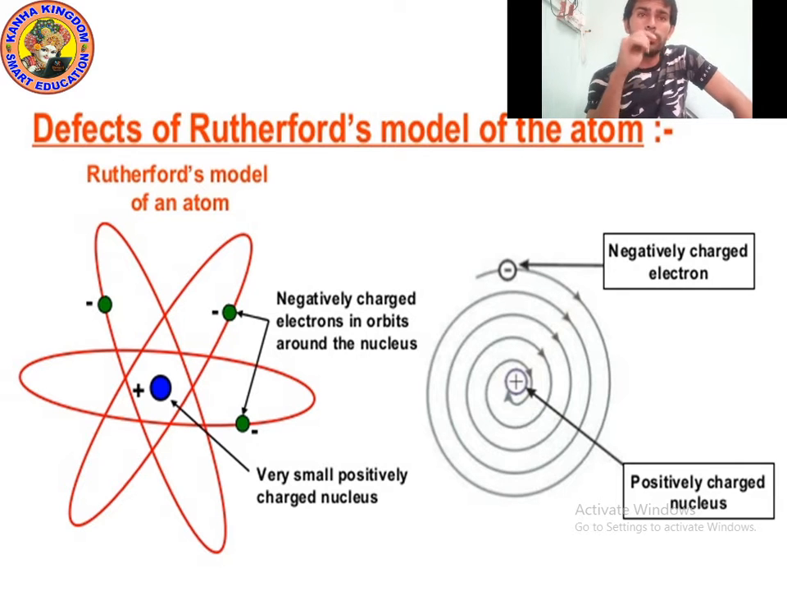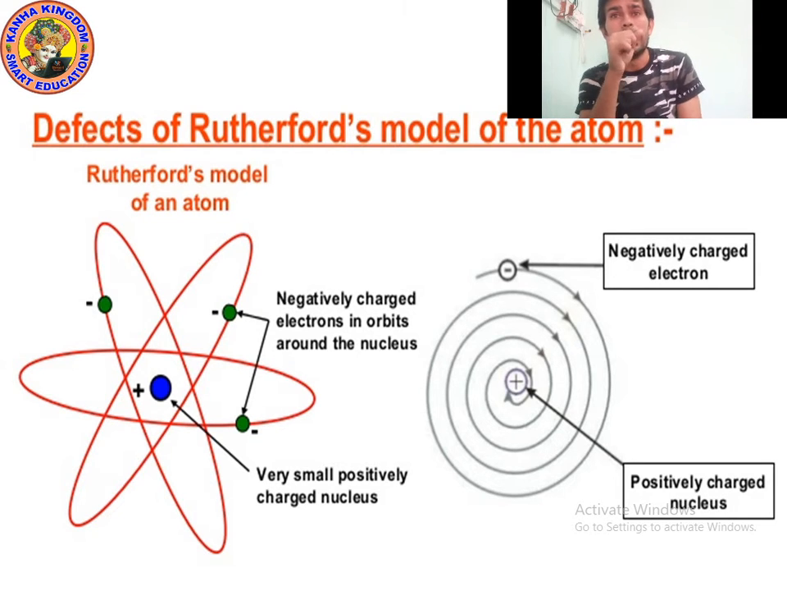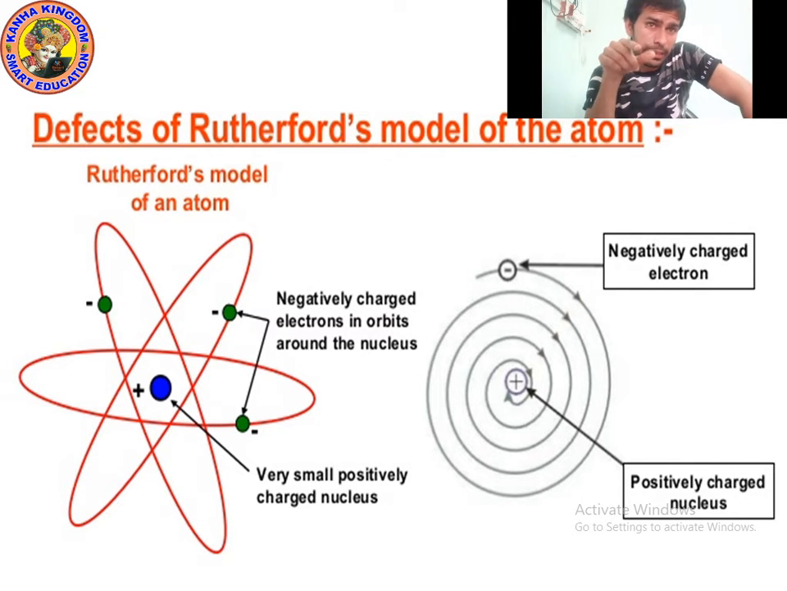So kids, according to the Rutherford model of an atom, point number 1: an atom has a positively charged nucleus at its center, and most of the mass of an atom is in the nucleus. Yes, an atom has a positively charged nucleus, but he didn't tell about the neutron. That is the first defect.